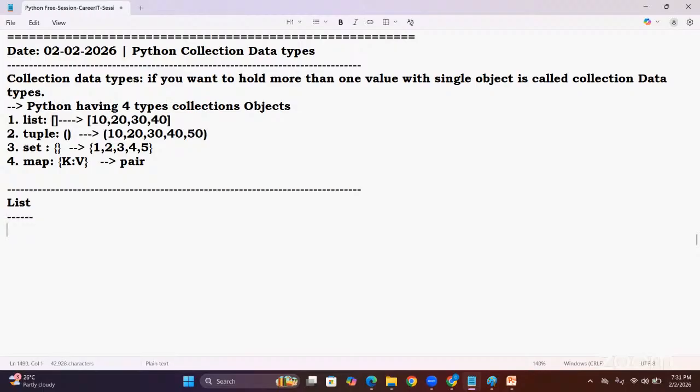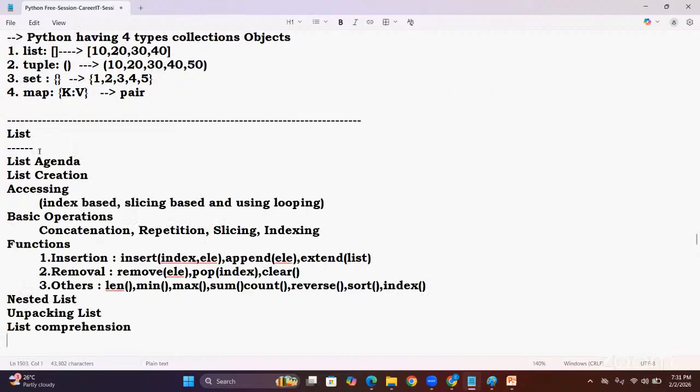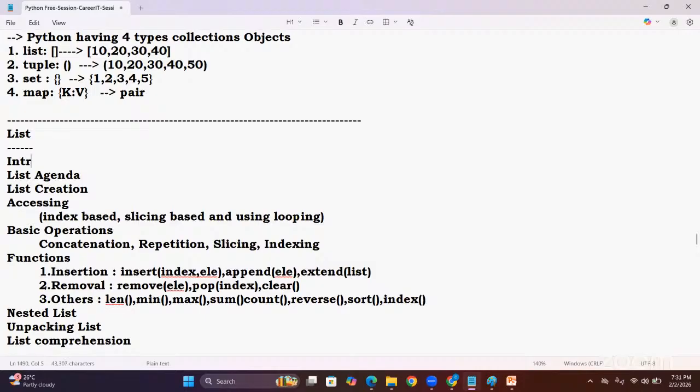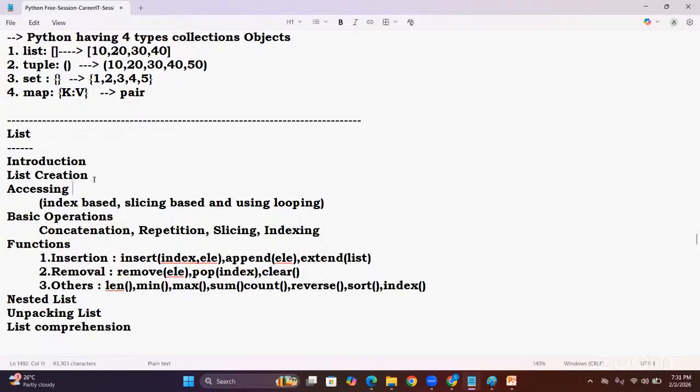List object, guys. Look here. What is the first one? Introduction, sir. Already we know. Given introduction. Next, creation. Next, accessing. Next, basic operations like concatenation, repetition, slicing. Okay, these are the things we are going to do with list.